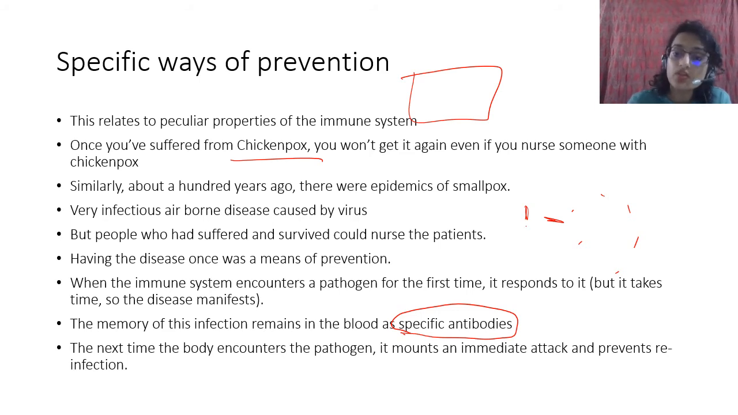So once the pathogen comes inside, it will immediately attack exactly the way it has to be killed. Therefore, you don't get an infection. Right? So this is a peculiar property of our immune system. The memory of infection, the previous infection, is a peculiar property of the immune system.